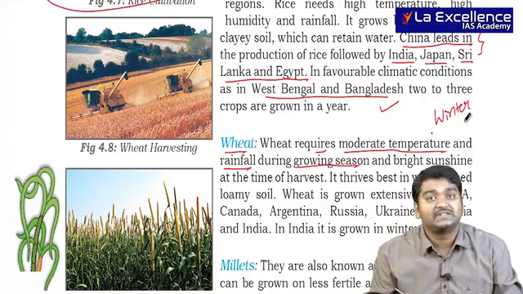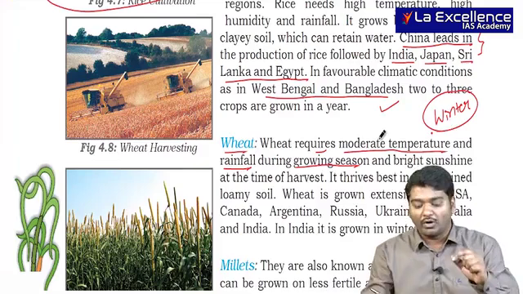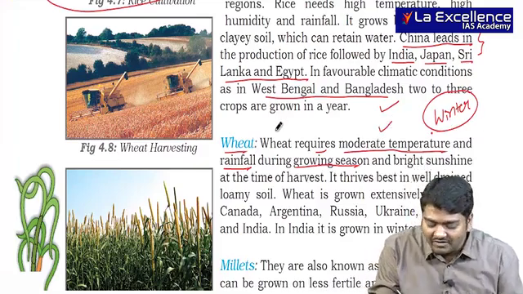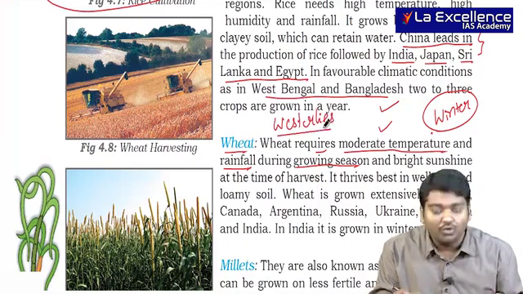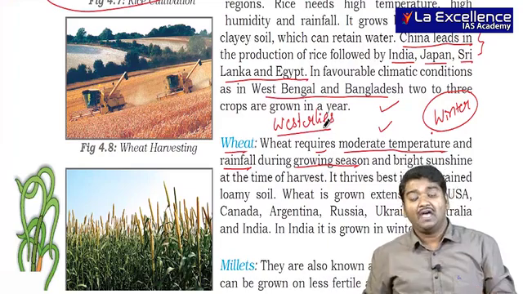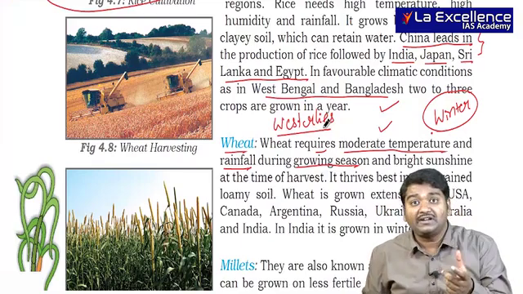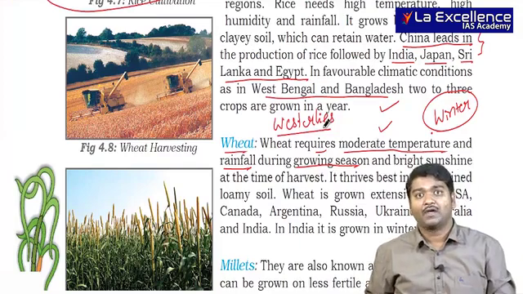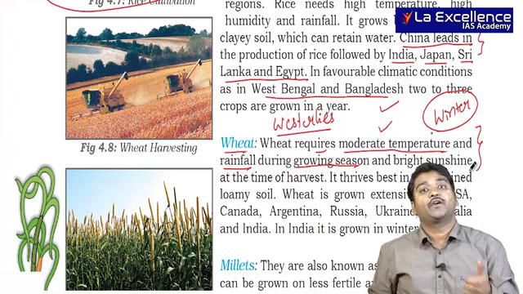The reason is that in winter, temperature is moderate, and they get rainfall from the westerlies, some winds which blow from the Mediterranean Sea, carry the moisture and give rainfall in the winter season in India, especially in Punjab, Haryana and Rajasthan. So this region is good for growing wheat.